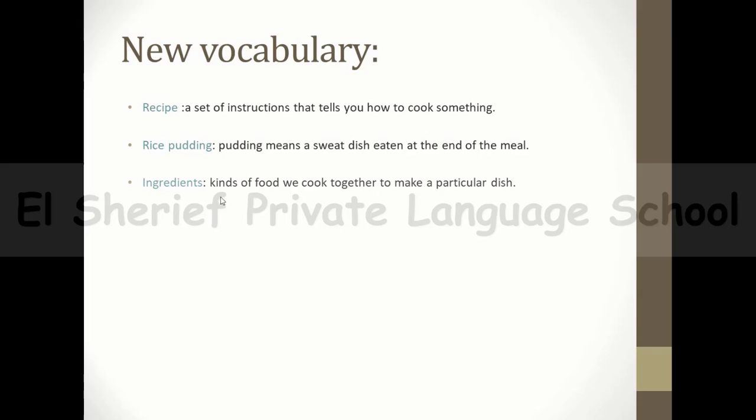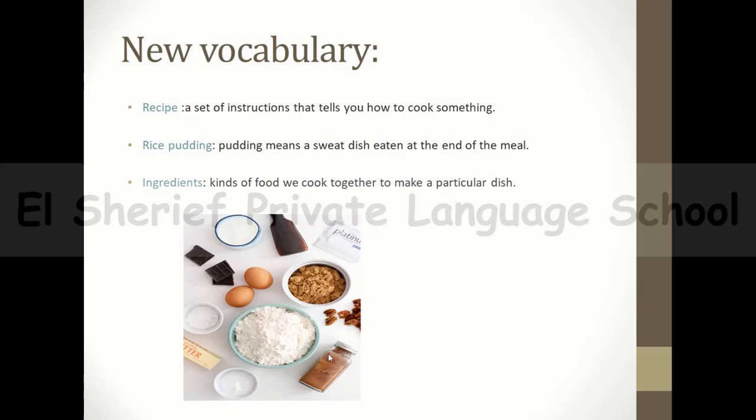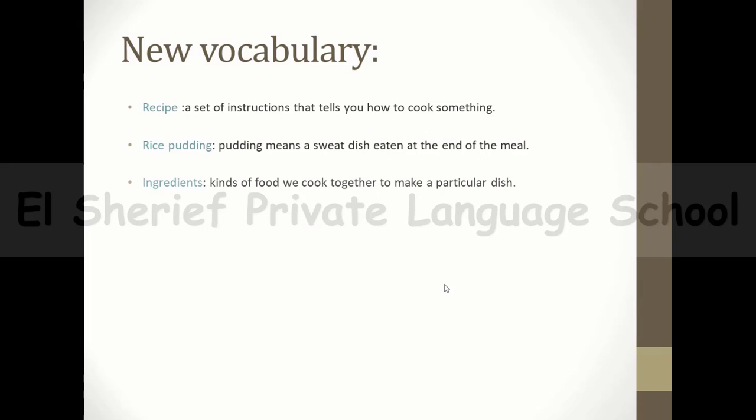And then we have ingredients. Ingredients are kinds of food we cook together to make a particular dish. So for example, if you want to make a cake, so this is the ingredients of the cake. We have flour, we have chocolate, we have eggs, and so on. So this is the ingredients of the cake.